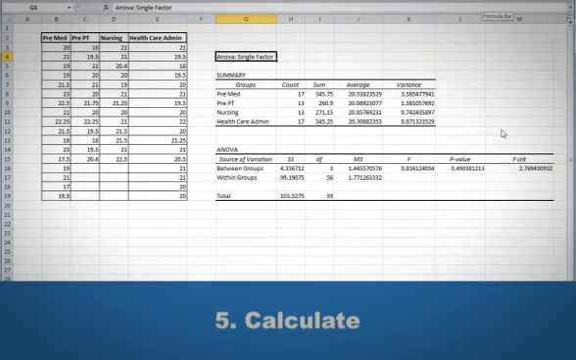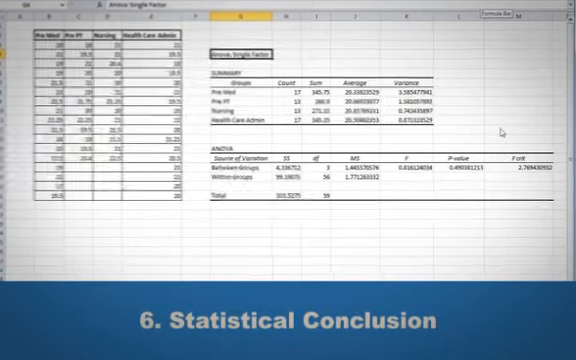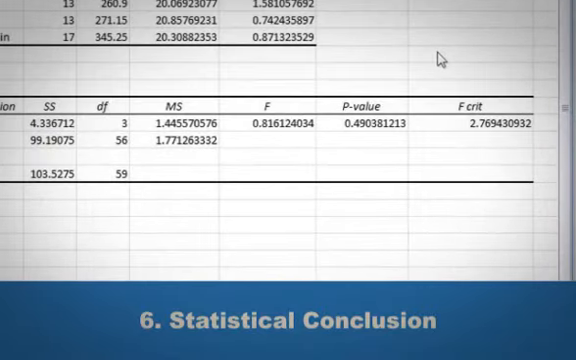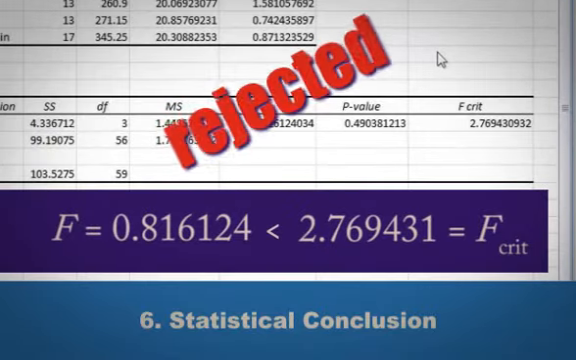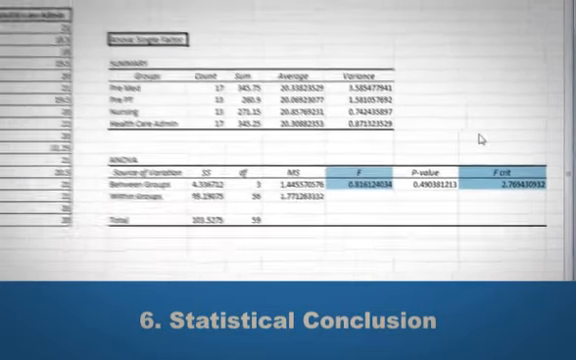We need to be able to interpret these results. Step 6. Statistical conclusion. The summary output from Excel gives the observed test statistic as well as the critical value. The null hypothesis is rejected if the observed test statistic is greater than the critical value. Since F equals 0.816124 and is less than 2.769431, which is the F critical value, then we fail to reject the null hypothesis.